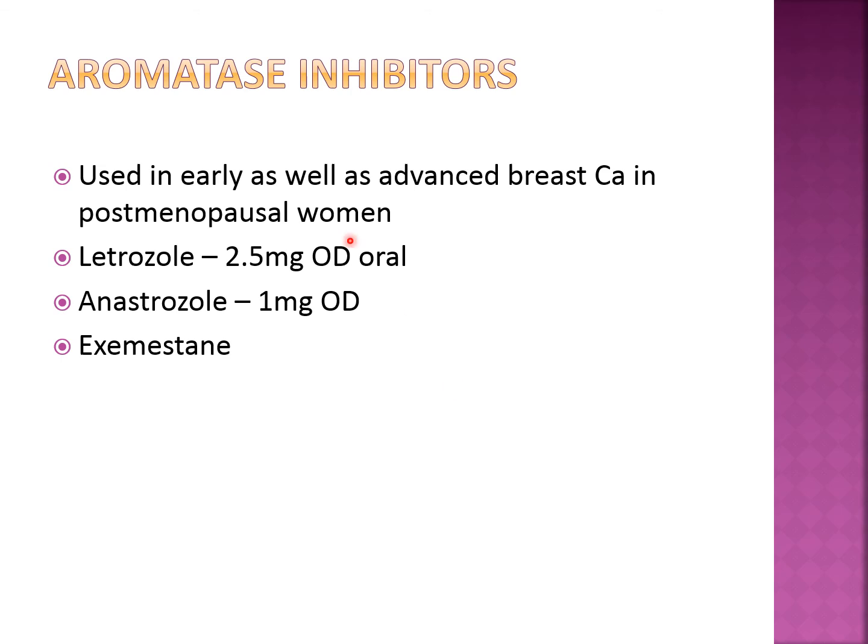Last class of the drug are aromatase inhibitors, which inhibit the ring A aromatization of testosterone and androstenedione into estrogen. So estrogen का synthesis कम होगा तो breast cancer में वो useful होगा. Okay, क्योंकि मेनोपॉज तो हो चुका है, लेकिन extra glandular aromatization of androgens which are secreted from the adrenal gland वो तो continue चल रहा है एस्ट्रोजन में, उसको हमें प्रिवेंट करना है. इसके लिए aromatase inhibitor दे सकते हैं both in the early age as well as advanced breast carcinoma. एडवांस मींस जो मेटास्टेसिस हो चुका है ऐसे केसेस में, but only in post menopausal women, not in pre menopausal